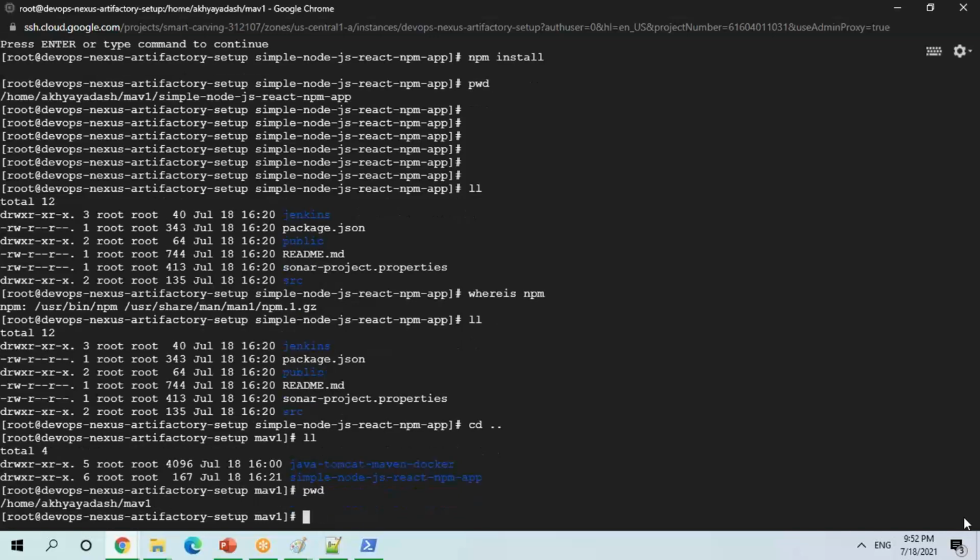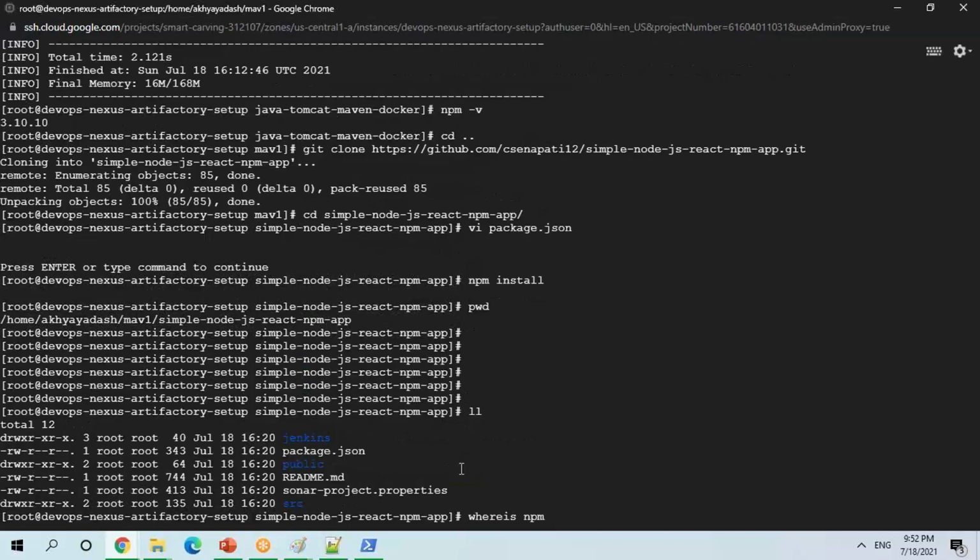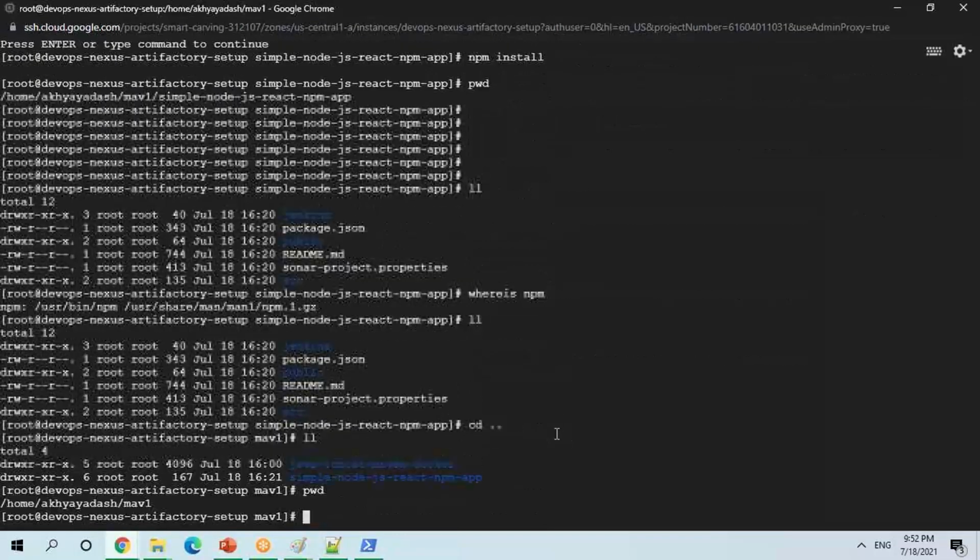Ideally by default it should go, if you see, it is going to my local npm.